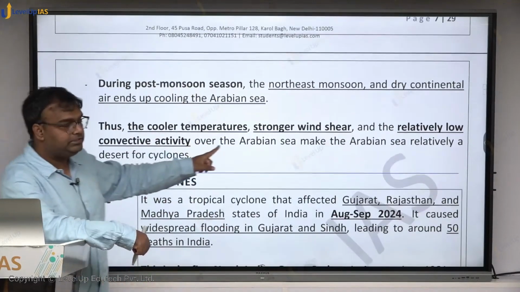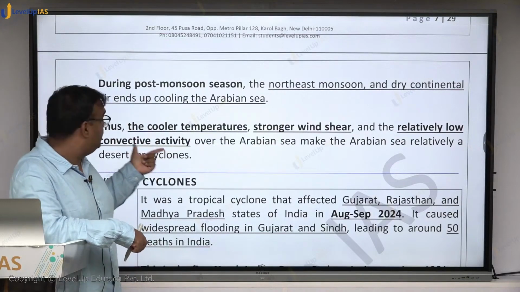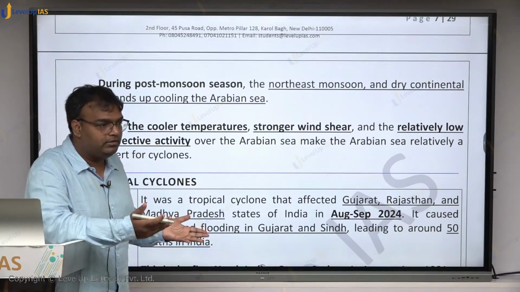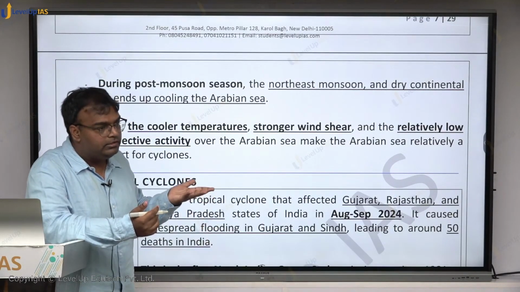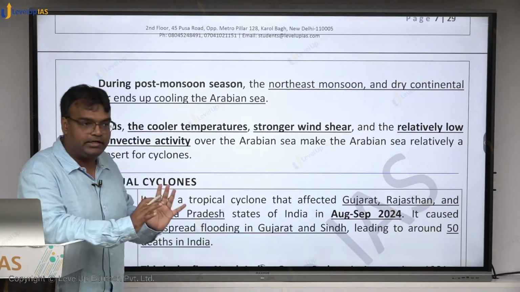Thus the cooler temperature, stronger wind shear and relatively low convective activity in Arabian Sea do what? It reduces the scope of cyclones getting formed in Arabian Sea. Do we understand this? Okay.